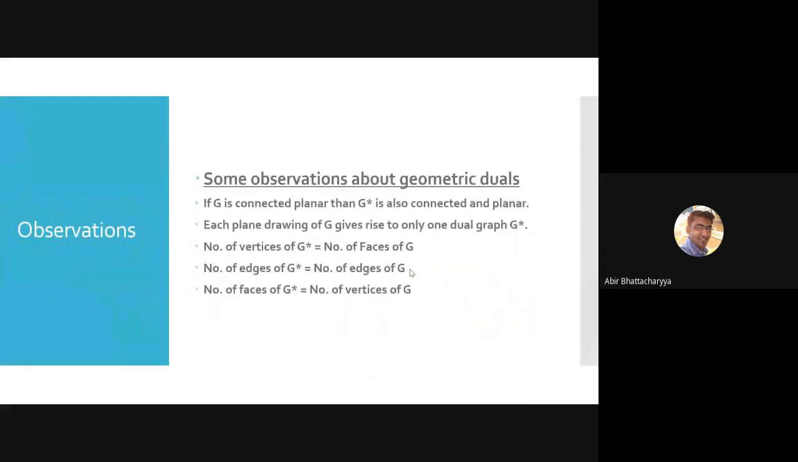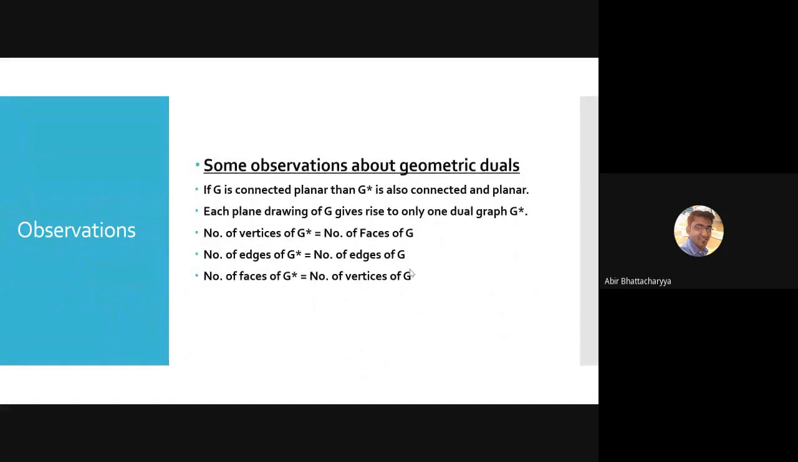Before going to some example, let's do some observations. As I told you, if G is a connected planar graph, G star is also a connected planar graph, obviously. Each plane drawing of G gives rise to only one dual graph G star. Plane drawing means the embedded graph, right? So the embedded version of the graph will have only one dual graph.